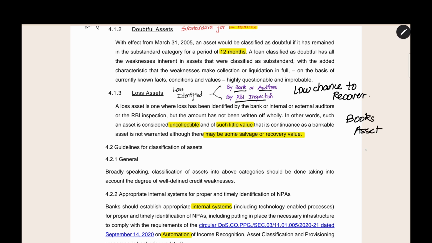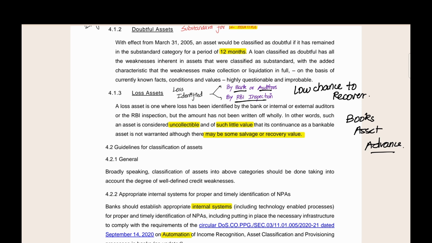You are showing it as asset, advance. Now you have to write off that asset. Since you cannot recover the asset, you should write it off. You should debit it to P&L account. You should completely take it outside the books. So by making it outside the books, you are writing off the loss asset.